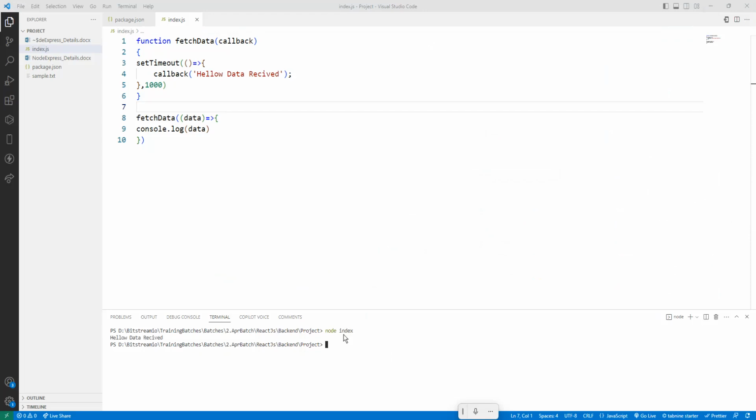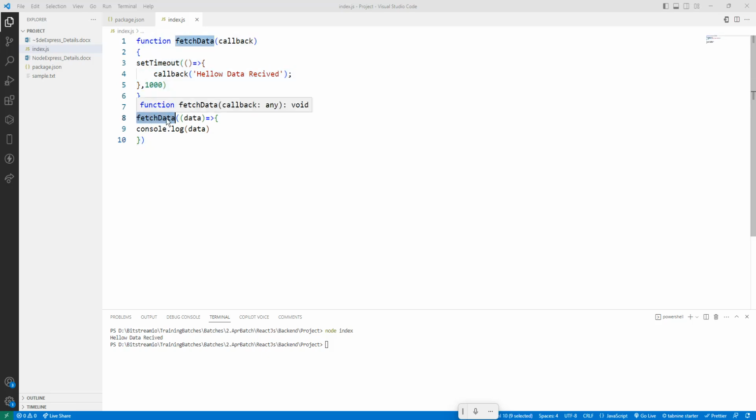See what is happening here. Whenever we run the program, how will it run? It runs line by line. So which function will it call first? Anyone? Here, which one will be called first? Is setTimeout called first or fetchData called first? Anyone? Yes, because this is called function defining. The actual function call happens here. So first it is calling fetchData.